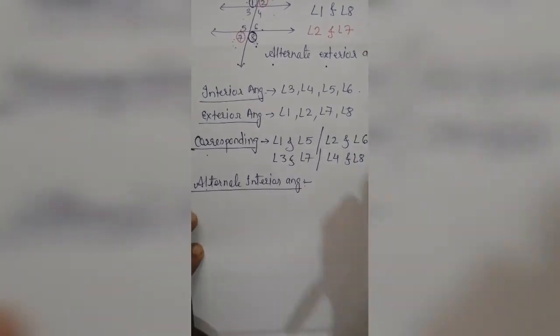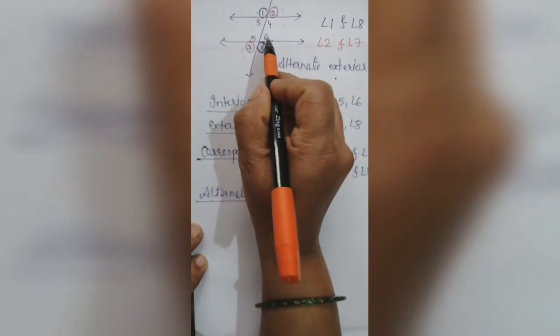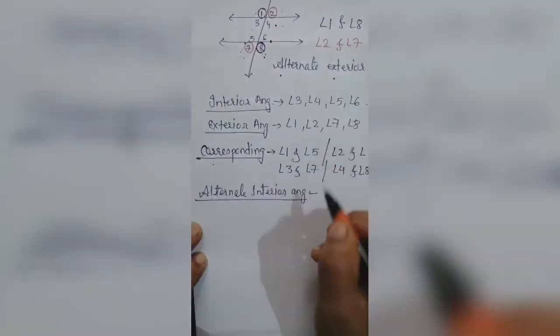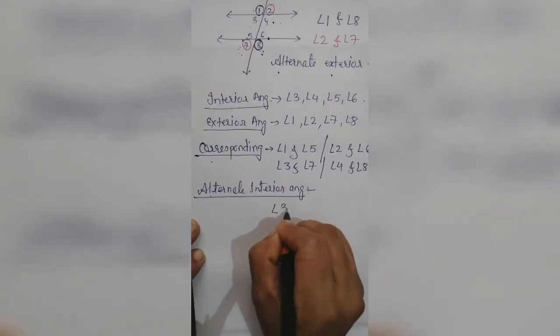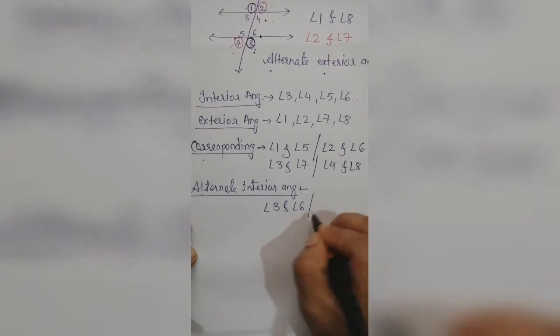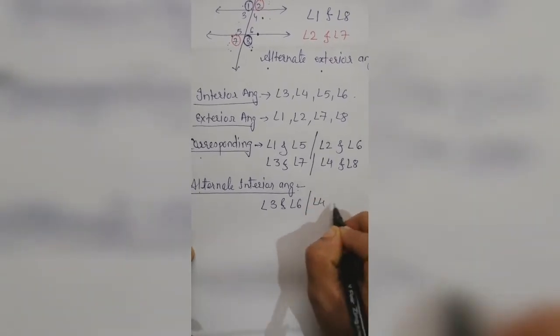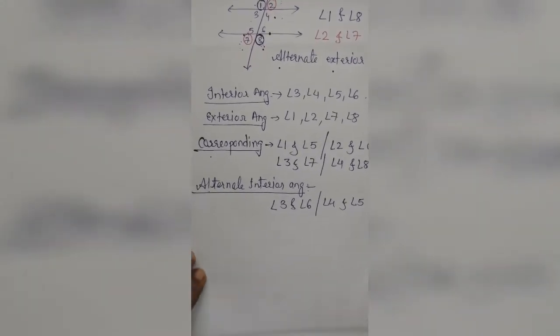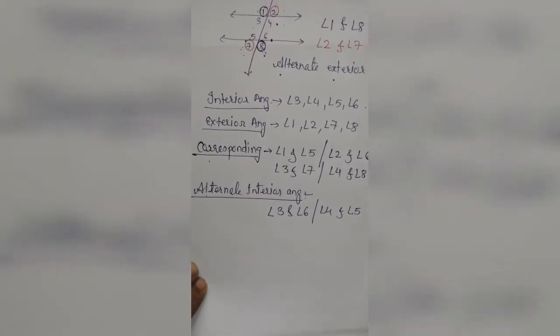For the alternate interior angles, 3 and 6, 4 and 5. Means angle 3 and angle 6, angle 4 and angle 5. They are called alternate interior angles.